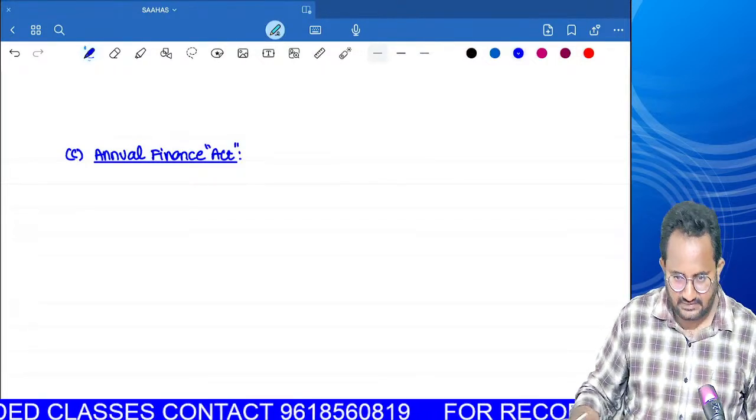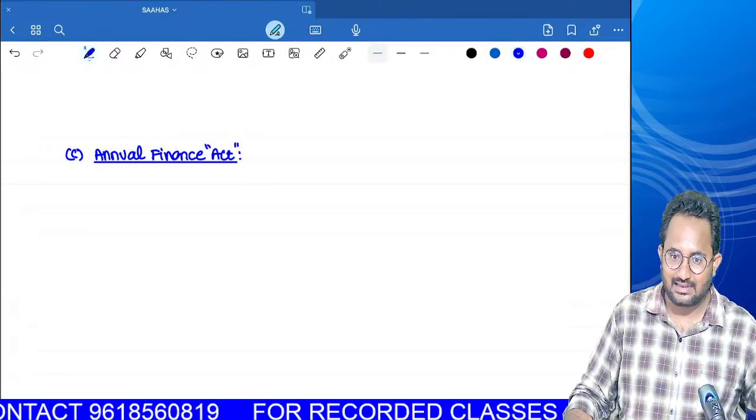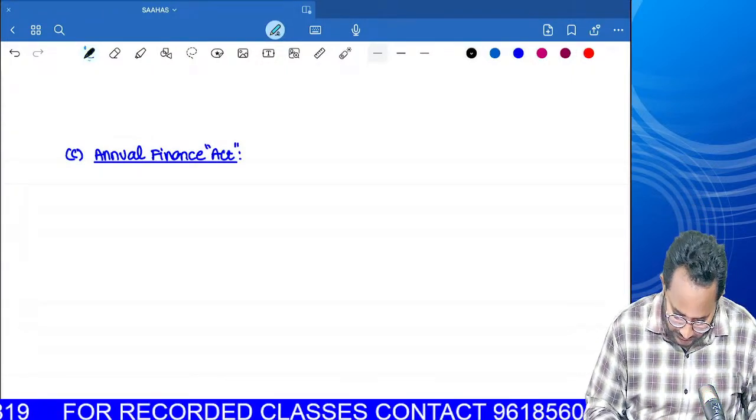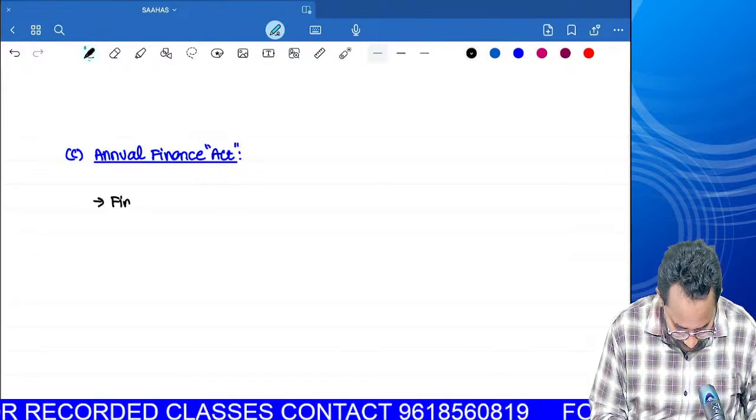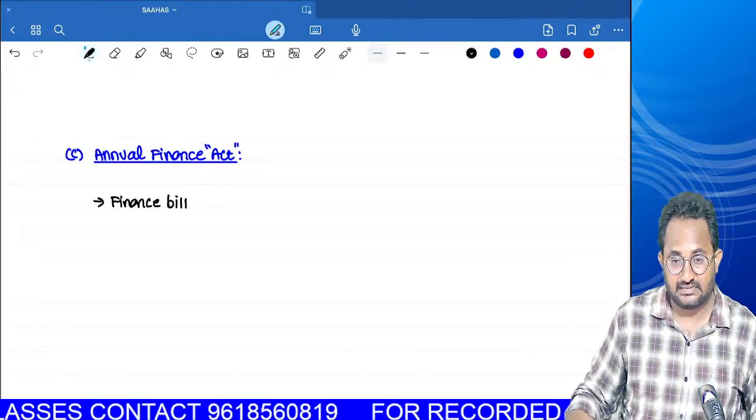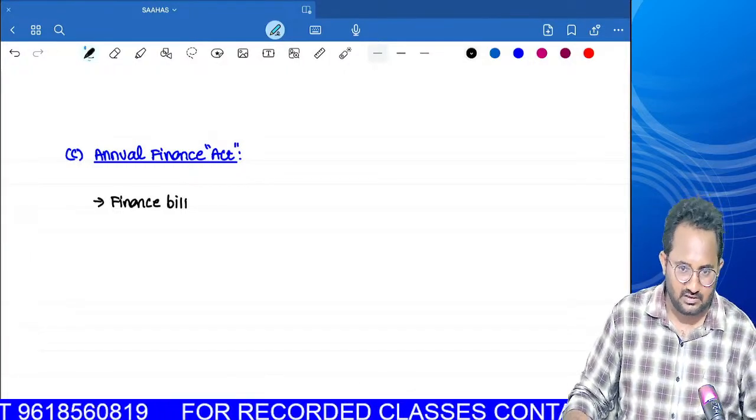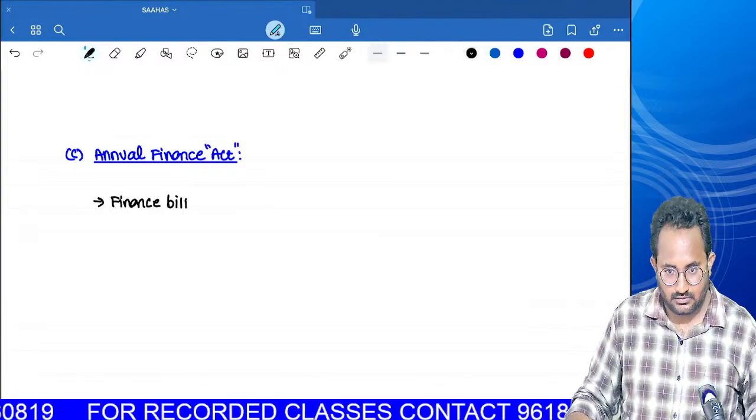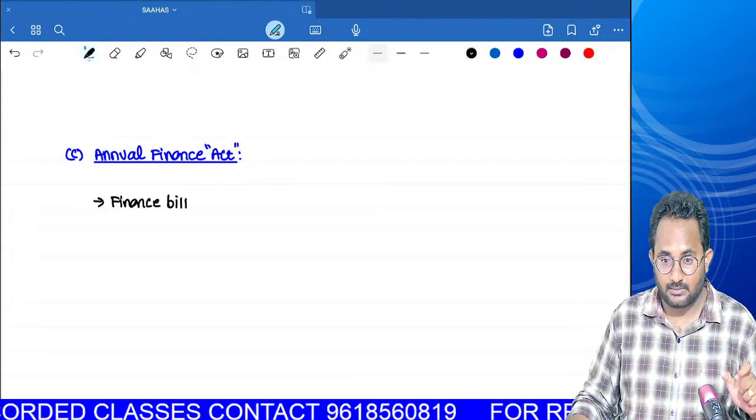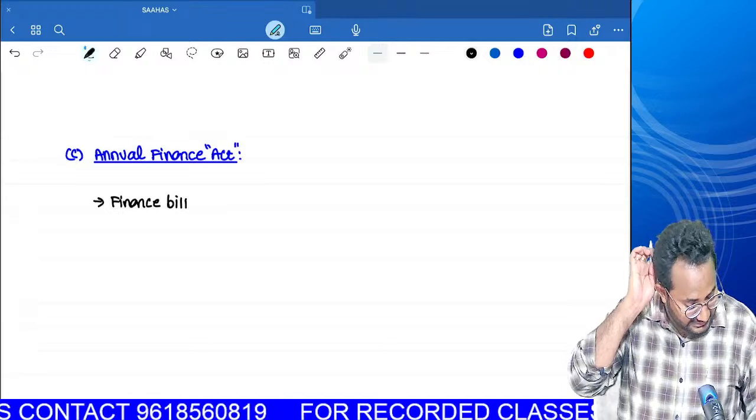So what is the use of this Annual Finance Act? Every year we have to make the amendments for the tax laws, that may be direct tax laws or indirect tax laws. So first of all, the finance bill. The finance bill means the proposed changes we have to make to the existing laws, whether income tax laws, GST laws or customs laws. All of that will be drafted by the Union Finance Minister and their committee. So that is called a finance bill.